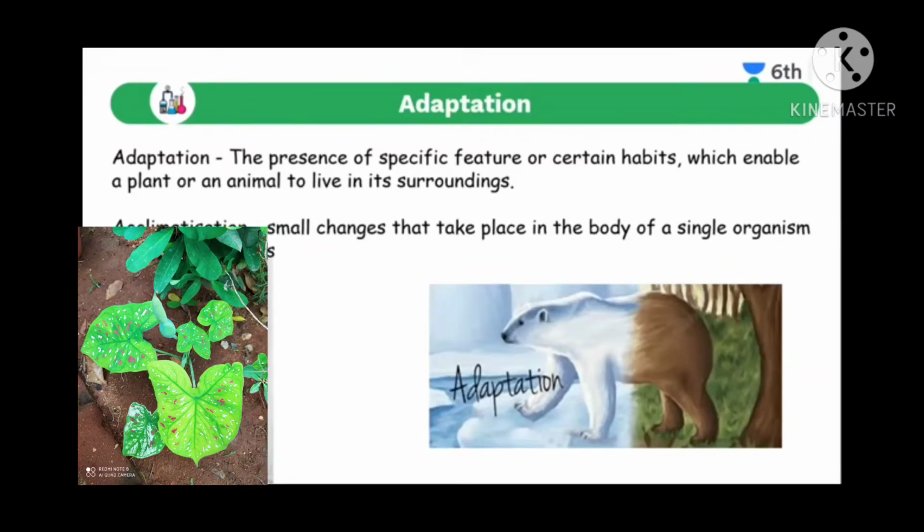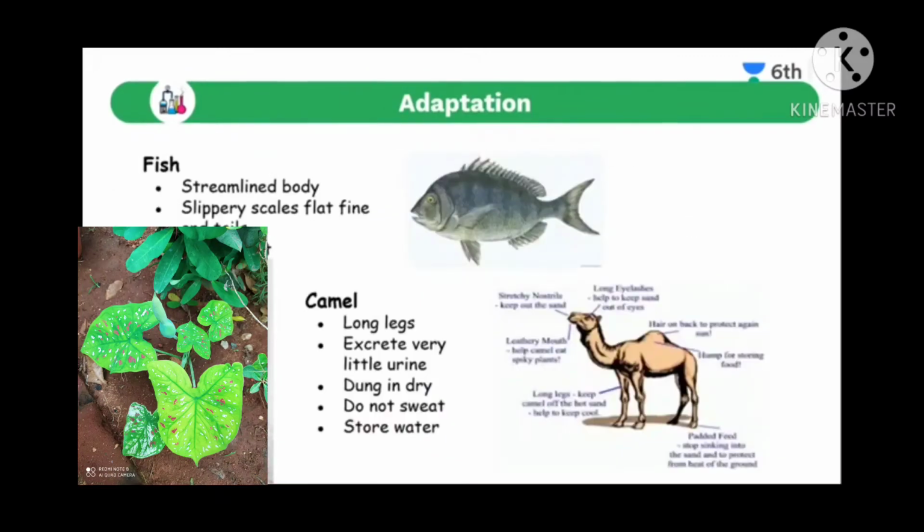Now in this chapter we are discussing only about adaptation. Let us have a look at the adaptation of some aquatic and terrestrial habitat animals. I have taken two examples here. First one is fish and second one is camel. First we shall discuss the adaptation of fish. You know that fish lives in water. It is an aquatic animal. How is it adapted for living in an aquatic habitat?